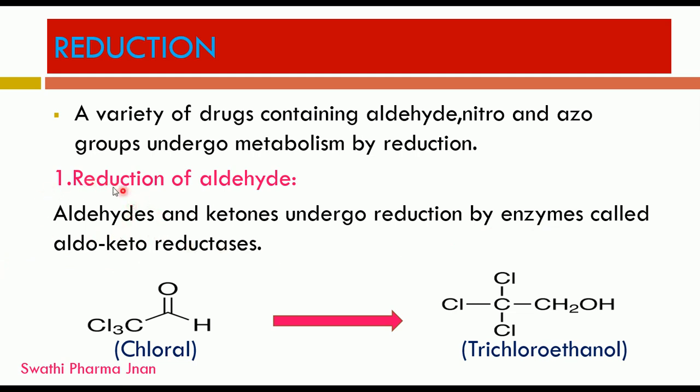Aldehydes use the enzyme aldehyde reductase, and ketones use ketone reductase. An example is chloral, which contains the aldehyde group, CHO. It is converted into trichloroethanol: two hydrogens are added to convert the aldehyde group into an alcoholic group by aldehyde reductase in the liver.